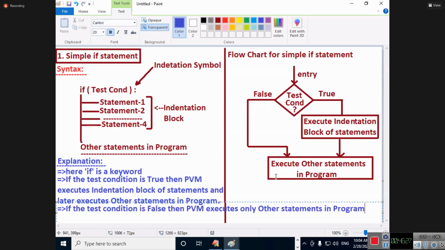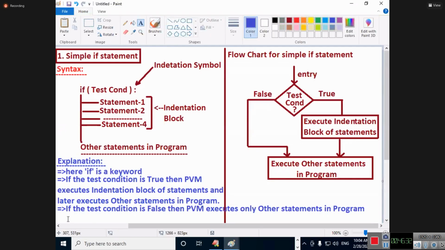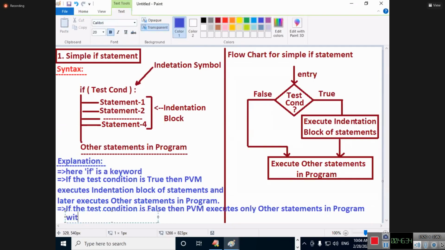Space is not enough, because everything I am writing in one place. Without executing indentation block of statements.